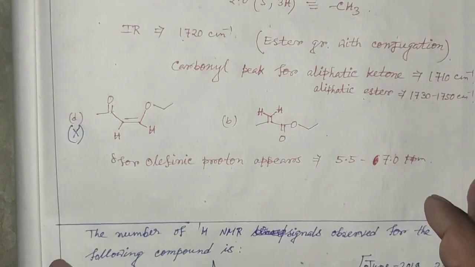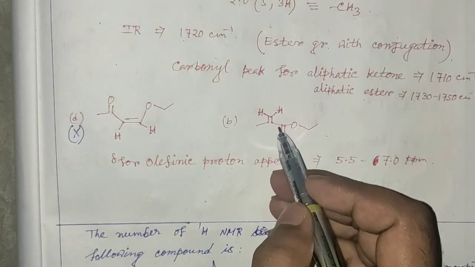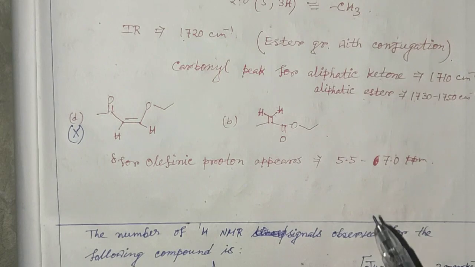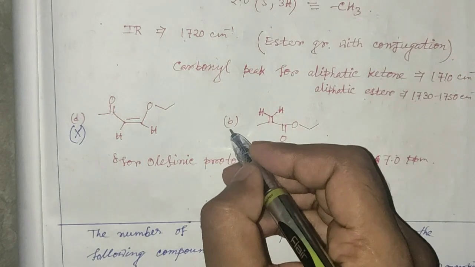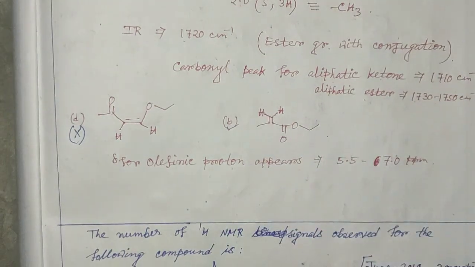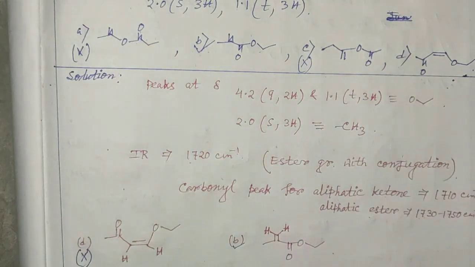Since the geminal coupling is very small, they appear as broad singlet peaks. So from the given data we can say that option B is the correct structure of the compound. So option number B is the correct answer.